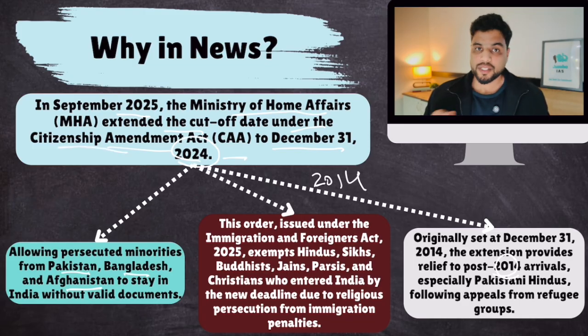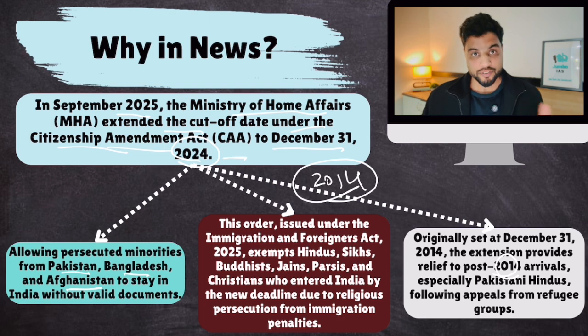Now, this Citizenship Amendment Act was applicable earlier to migrants who came before 31st December 2014. So any persecuted minority who migrated to India from these three countries after 2014, well, they won't be covered under this act. Their citizenship won't be fast-tracked. That is why there was this huge uproar that their rights are also important, those who came later. So that is why the government has increased the cutoff date to 2024.